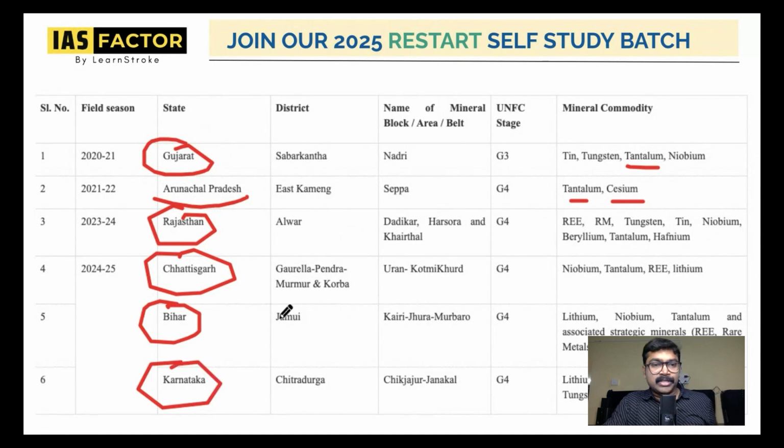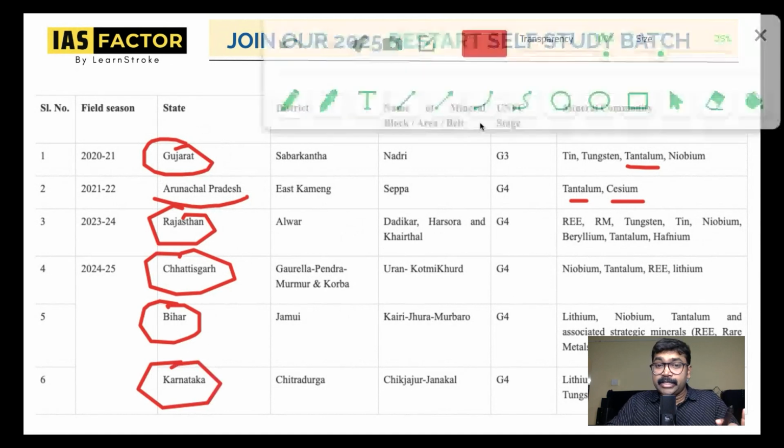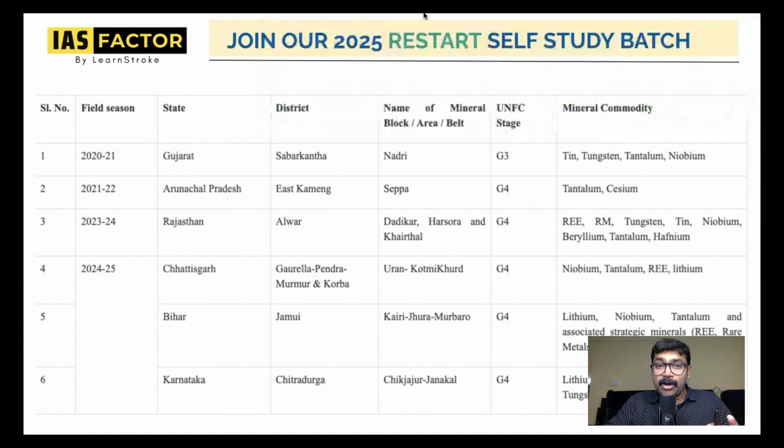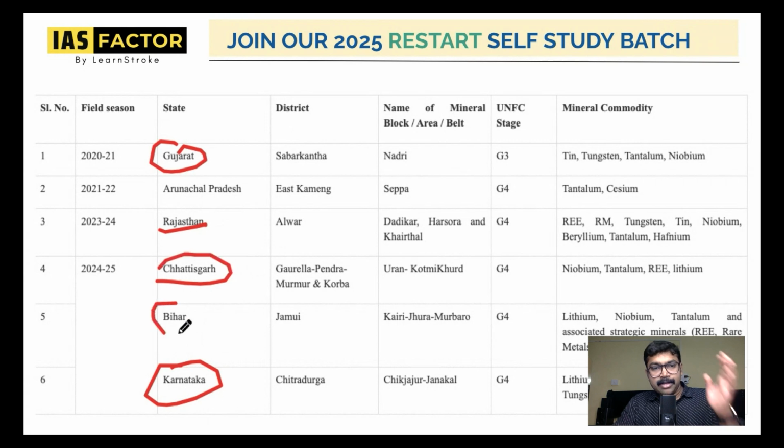So always take a look at the states also, because this is a prelims question. They can ask from which of the states you can find this element called tantalum. You should know. In the northeast, you can see it. From South India, Karnataka has a good number of them. When you slowly move up, on the western side, you can see Gujarat and Rajasthan. And on the eastern side, when you slowly go towards the east, you can see Chhattisgarh, and then Bihar is a part. Then extreme Arunachal Pradesh, all of that has got tantalum.